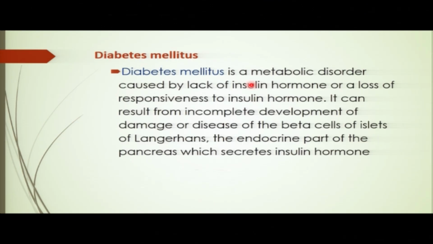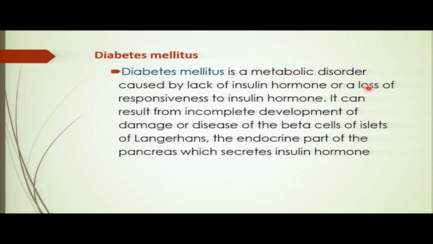So now, we have this diabetes called diabetes mellitus, which is a metabolic disorder caused by lack of insulin hormone, or a loss of responsiveness to insulin hormone. When there is less response to insulin, it can also cause diabetes. Are you together?